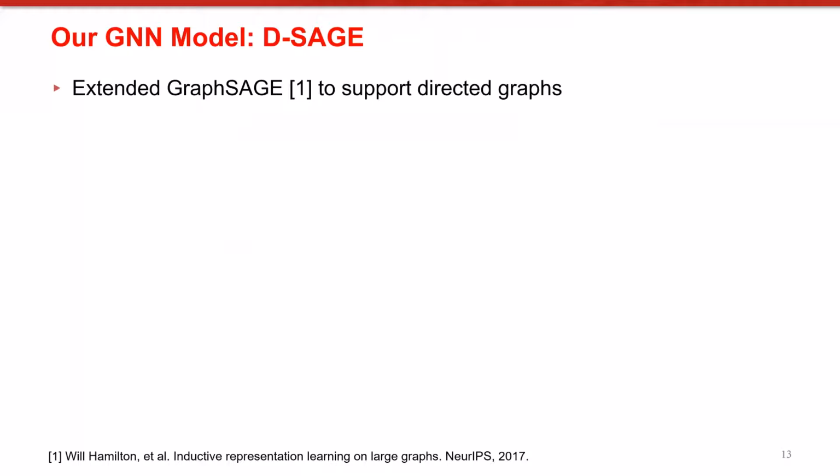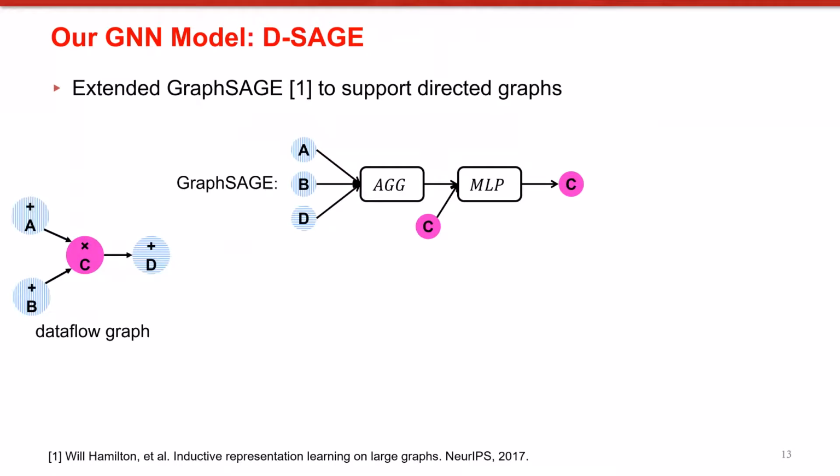This is achieved by the embedding generation methodology. Given graph structure and node features, at each GNN layer, the model first aggregates neighbor nodes' information through parameterized functions, and then feeds the aggregated information through a fully connected layer to update node embeddings from the previous GNN layer.